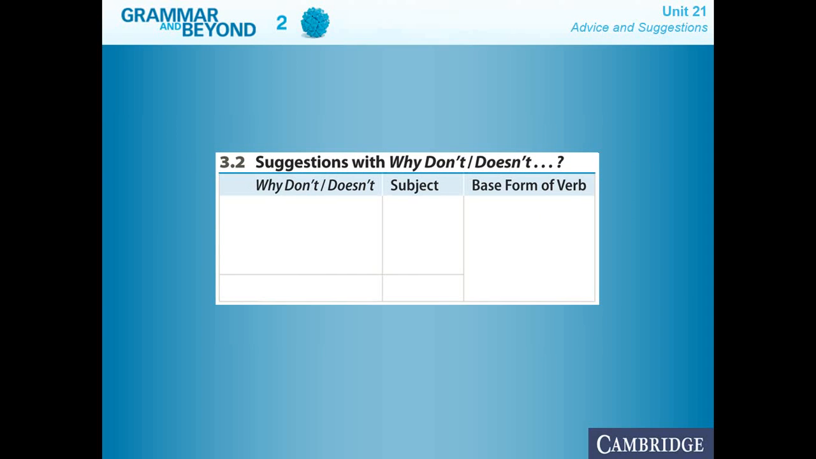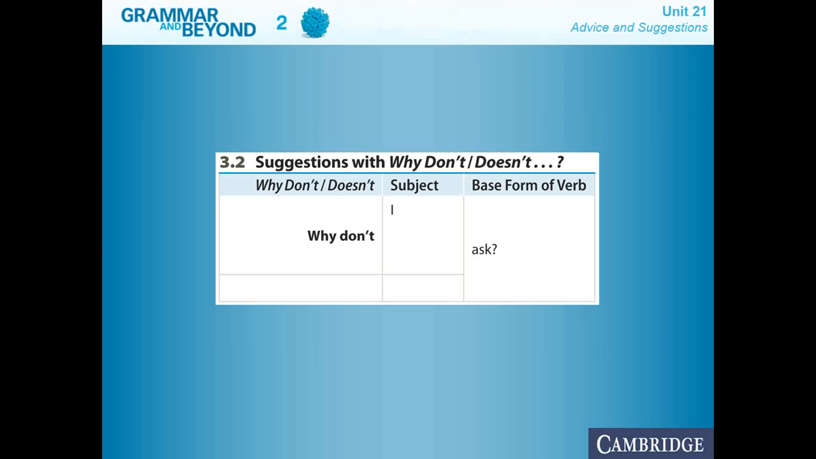So, suggestions with why don't or why doesn't. When we are using why don't or why doesn't, it's like when we are talking in Spanish and we're making questions like "¿por qué no?" or "¿qué tal si?" So that is the meaning. We're going to always have why don't or why doesn't at the beginning of the sentence, and then we're going to have any subject. Why don't I ask?